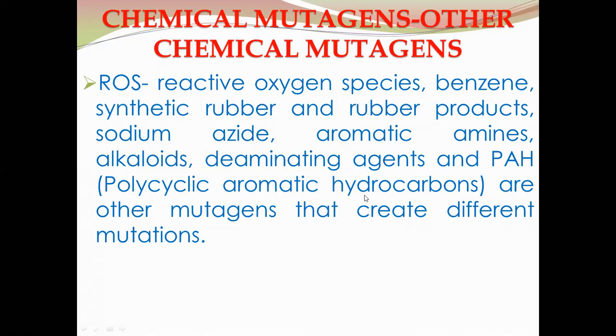And other than these four types, some other chemical mutagenic agents include reactive oxygen species, benzene, synthetic rubber and rubber products, sodium azide, aromatic amines, alkaloids, deaminating agents, and PAH, polycyclic aromatic hydrocarbons. These are different chemical agents which can cause damage to the DNA and thus are a source of mutations.